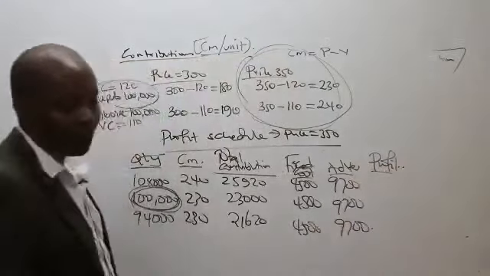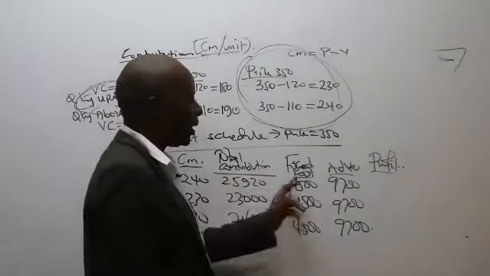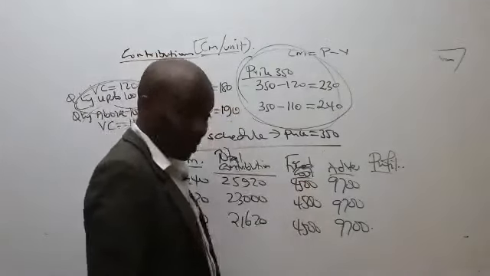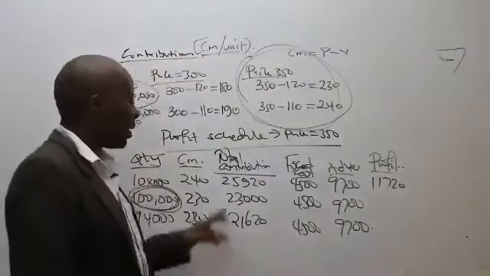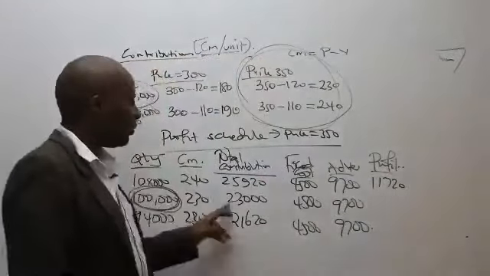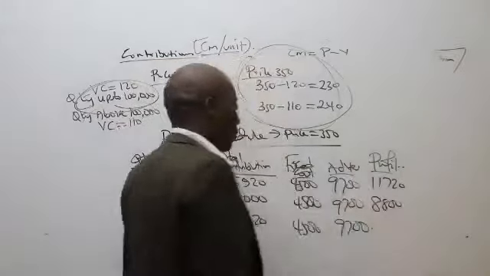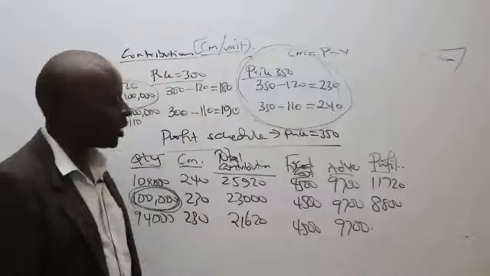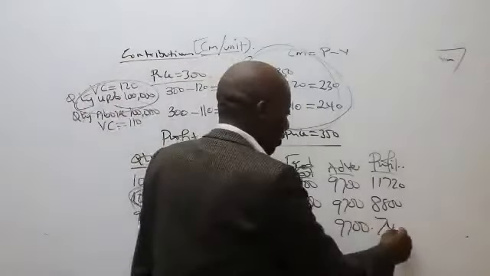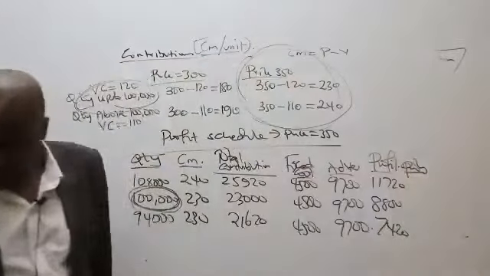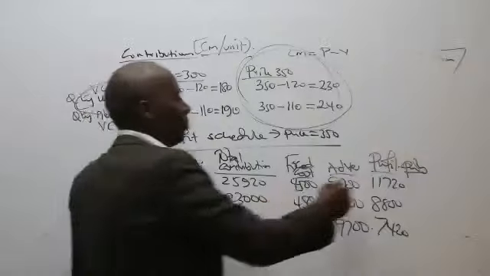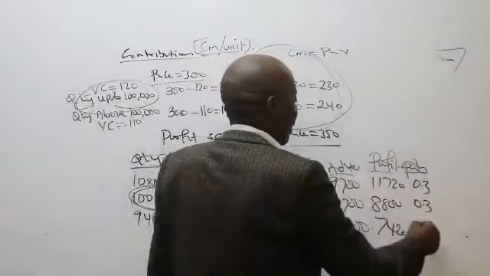So how do we get profit? We'll take total contribution minus this minus that. 11,720, and then we have this minus that, 8,800, and then the last one, the profit here will be equal to 7,420. So have they given us the probabilities? Yes. 0.3, 0.3, 0.4.